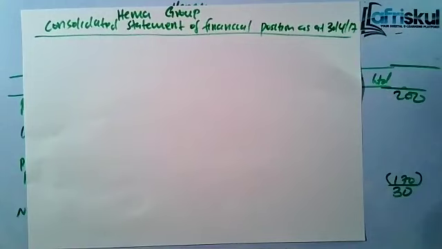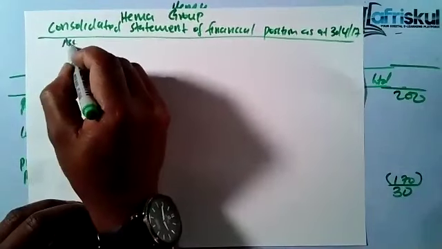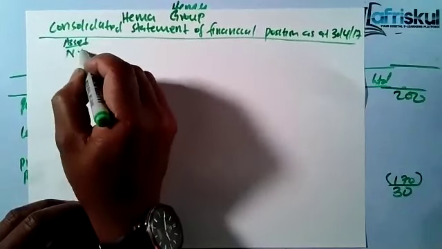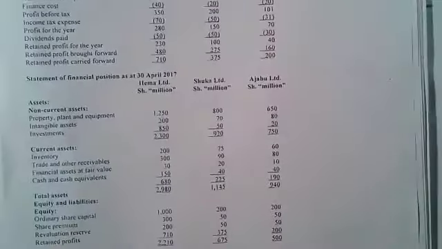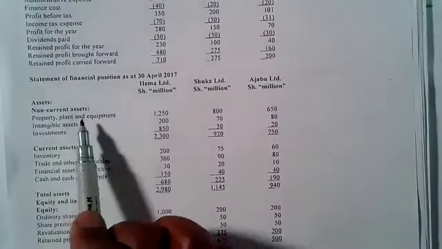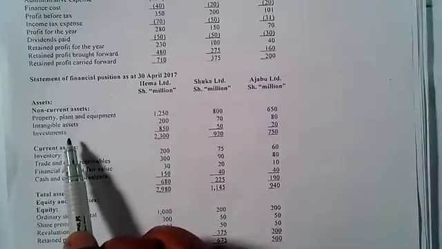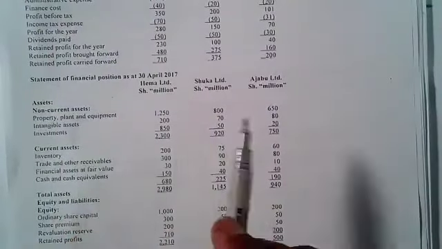So in that case, let's start with the assets. We start with the non-current assets. So for the non-current assets, I'm just showing the way they are here. So you take the PPE, intangible assets. Now for the investments, you combine the two, but you have to eliminate the cost. I'll come to show you what I mean.